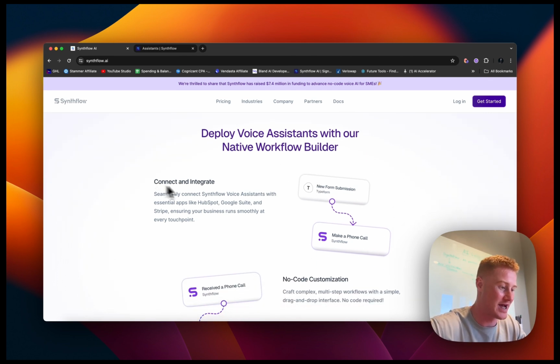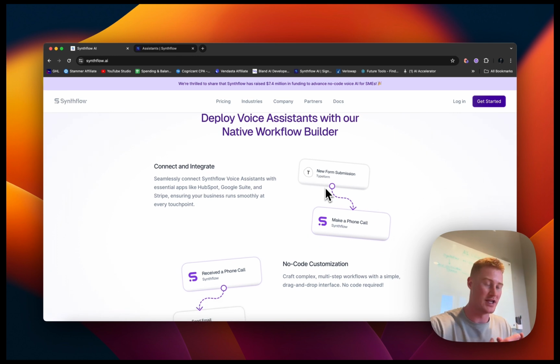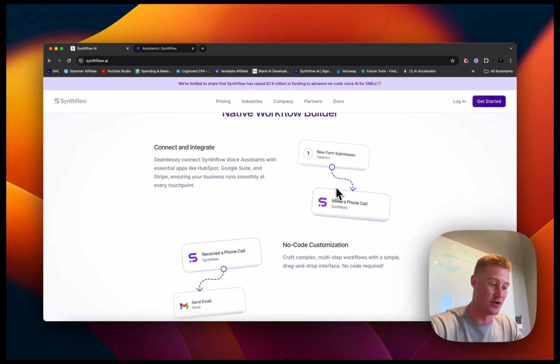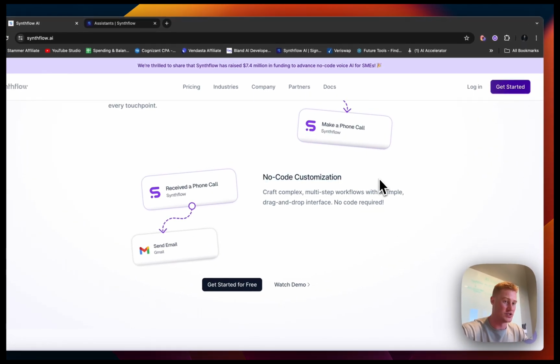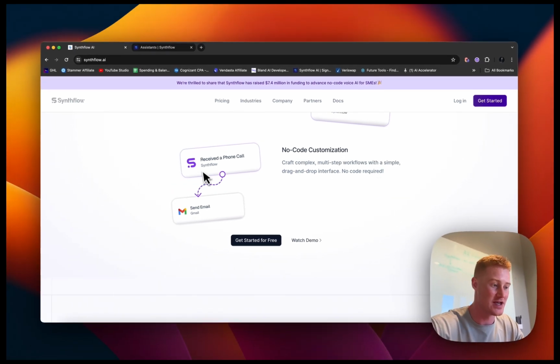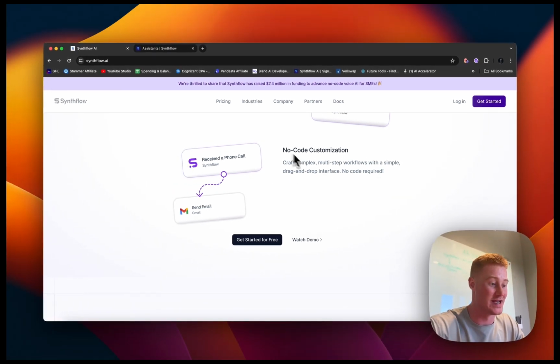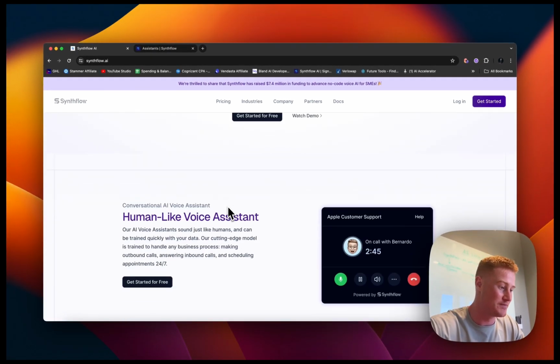Deploy voice assistants with our native workflow builder. So we could actually connect and integrate different softwares in different applications with our AI voice callers. So not only can these AIs make these calls, but we could have these things on the back end where once a form is triggered, it sends a call. After the call, we have automations within inside of our systems that we can actually build out. And we do this using no-code solutions, which Synthflow actually provides. You could see this, once a call is received, it could then send an email. That's just an example there.